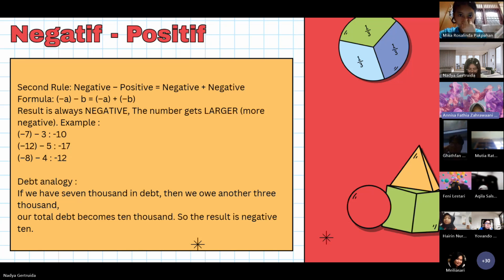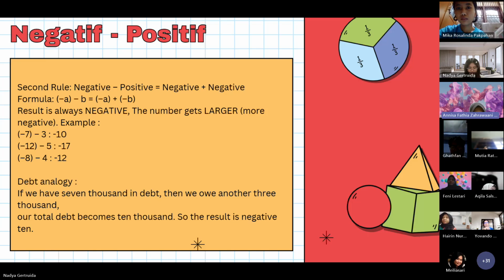We can change it using the basic formula: A subtracted by B is the same as A added to the opposite of B. Example, negative 7 subtracted by 3, change it first to negative 7 added to negative 3, the sum is negative 10. Negative 12 subtracted by 5 is negative 12 added to negative 5, the sum is negative 17.